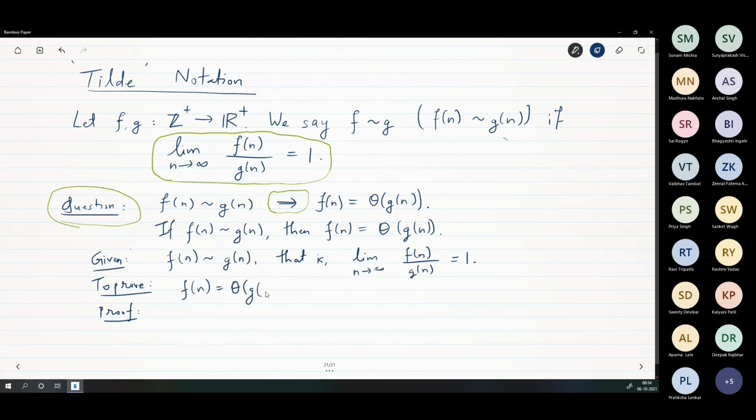Okay, so now what is the proof? How will you show this? We have already seen one property that looks something like this. So can we make use of that?